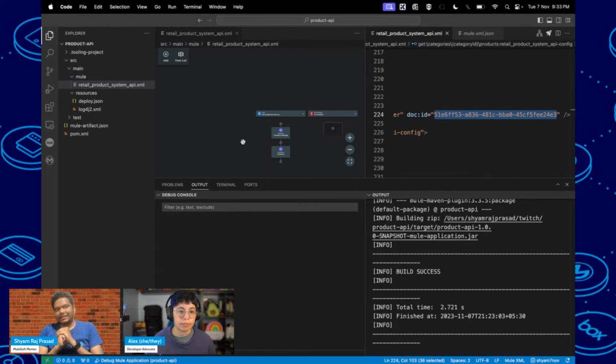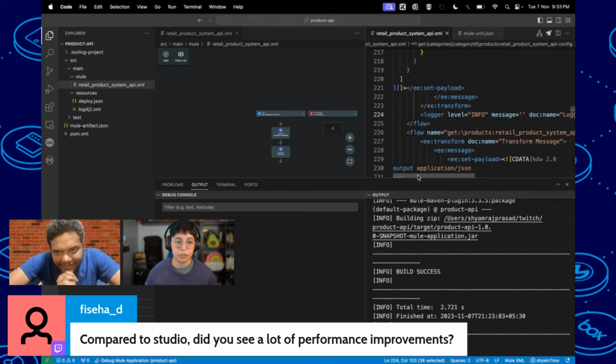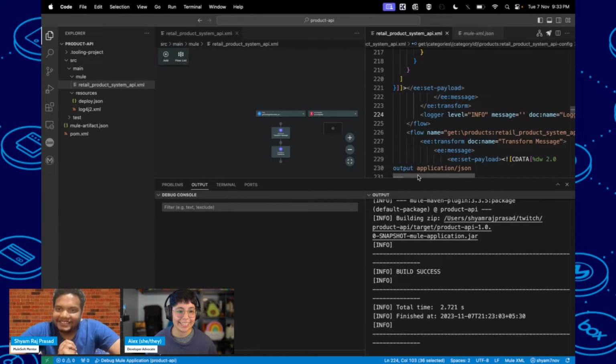After that, I will create one simple integration project which will connect to my local DB. There is a quick question. Compared to Studio, did you see a lot of performance improvements? I started exploring this only yesterday, so I cannot comment on that. Maybe there are some challenges also since it was launched. I ran one existing application and there is no impact, but some of the logs I cannot see in the ACB.